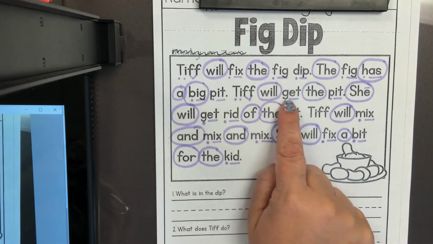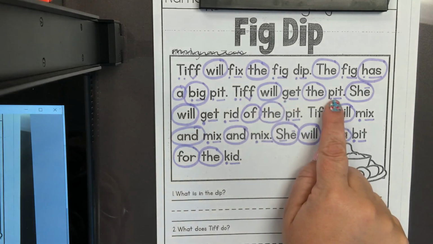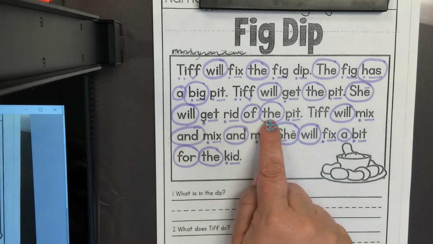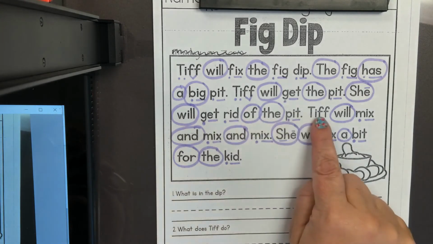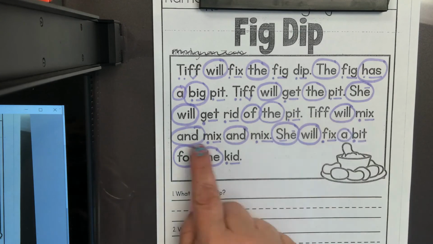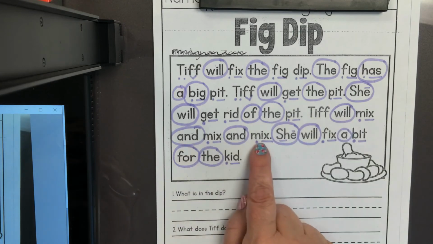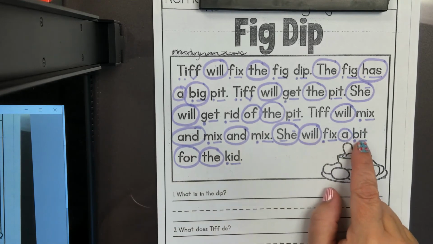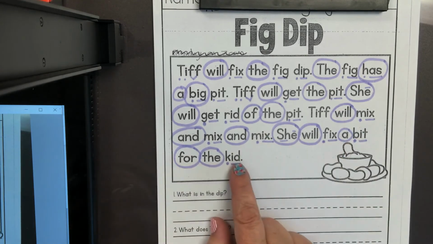Tiff will get the pit. She will get rid of the pit. Tiff will mix and mix and mix. She will fix a bit for the kid.